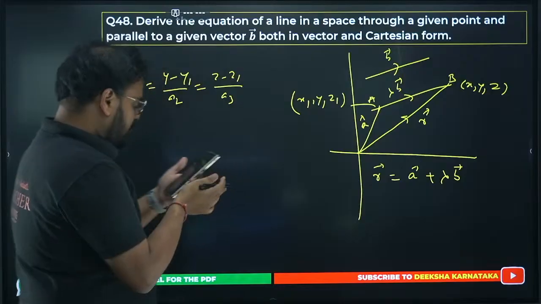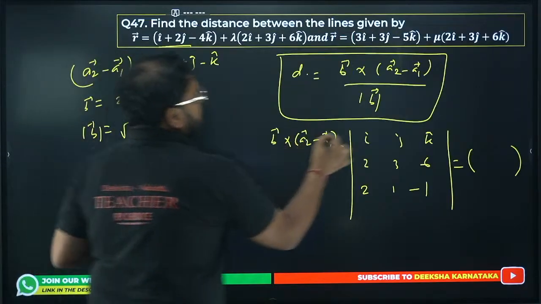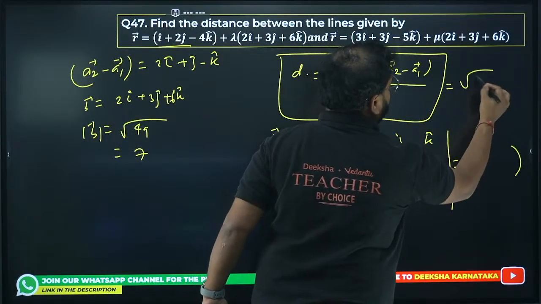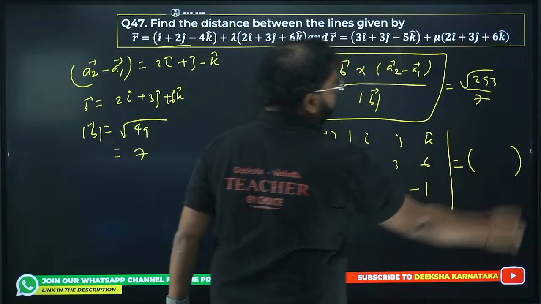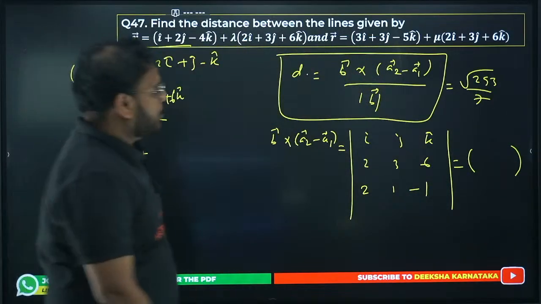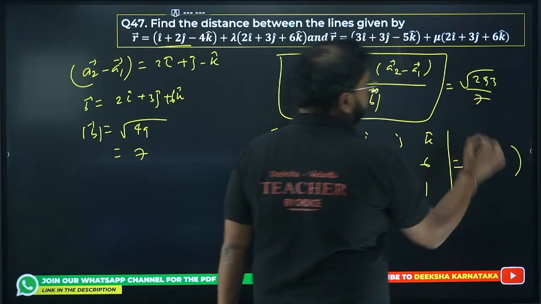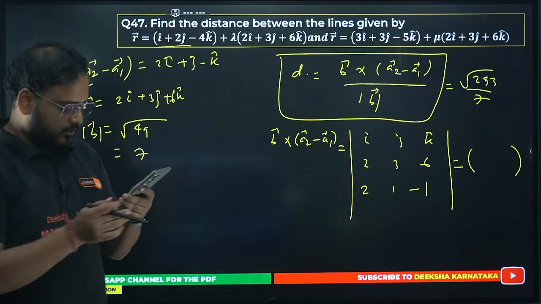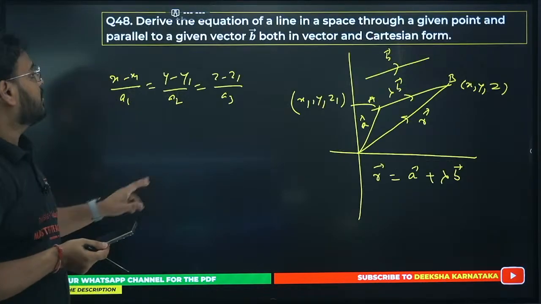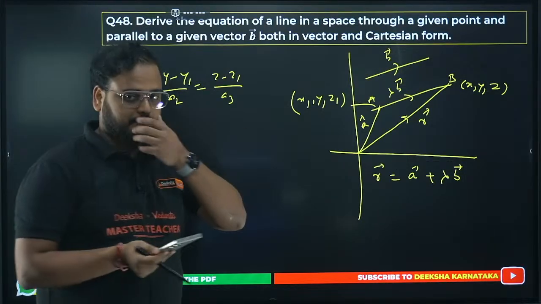Somebody has given me the answer 293 by 7. This is the answer. Thank you for giving me the answer 293 by 7. Looks correct to me. Looks right to me. Thank you. This is given by Roshan. Correct. Thank you so much. 48th one, please try.